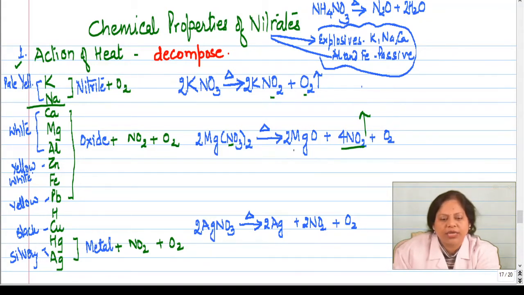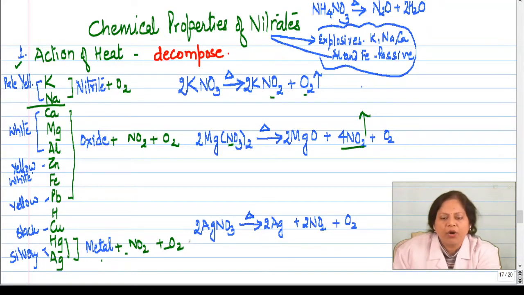metal oxide. Now when we take mercury and silver, these nitrates on heating form metal. They just form metal, nitrogen dioxide and oxygen. Why? Because these metals do not keep oxygen bonded with them.